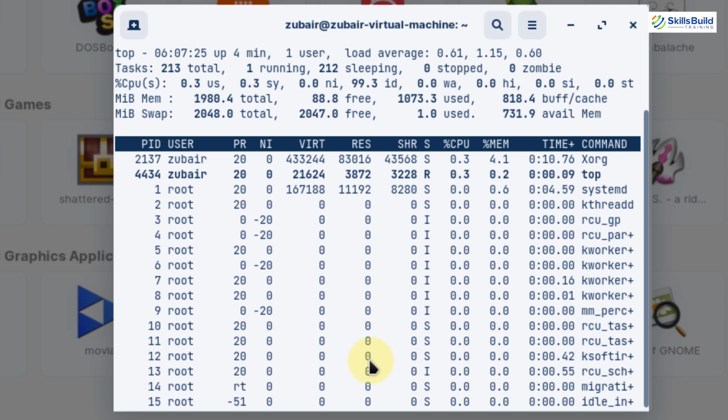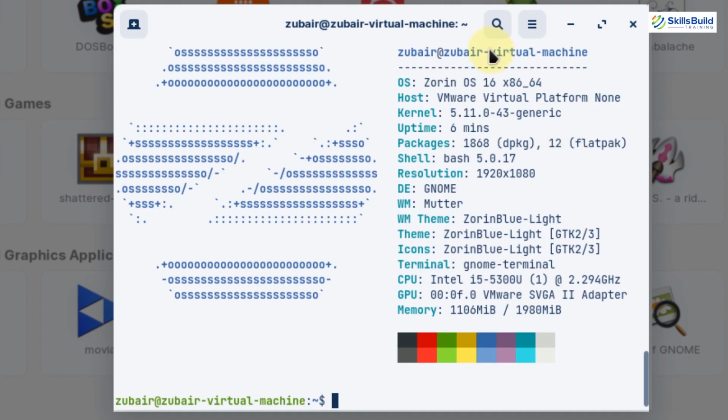And now let's see some of the system information. In terms of version, we are using Zorin OS 16. In terms of desktop environment, we are using GNOME at this moment. Then we have other information about the kernel. Then we have the shell, which is version 5.0.17. Then we have other information about the terminal, CPU, GPU, and memory usage.